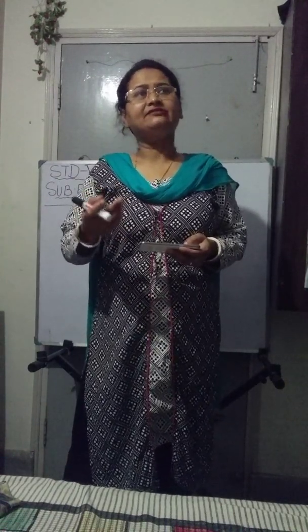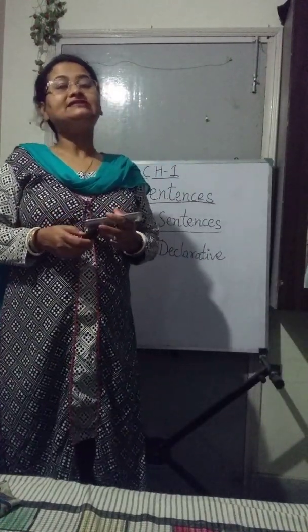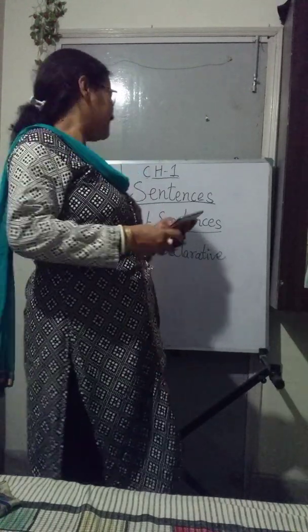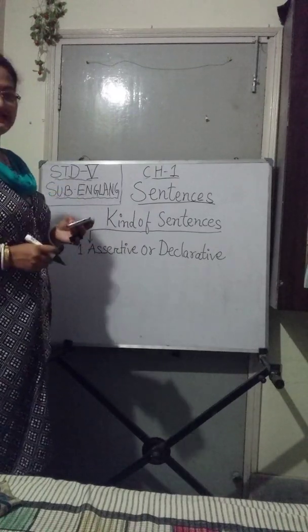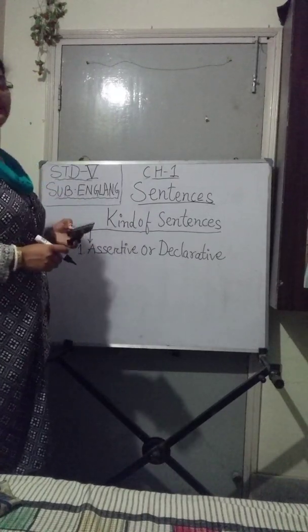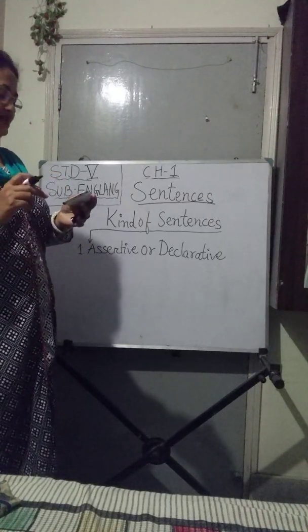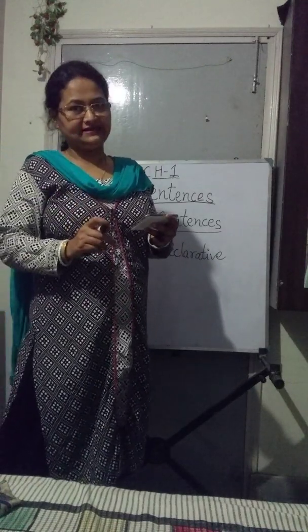If I say I like chocolates, here I am declaring something. So a declarative or assertive sentence makes a statement or declares something. Write it down and underline it with a pencil. It is given in your book itself under kinds of sentences.